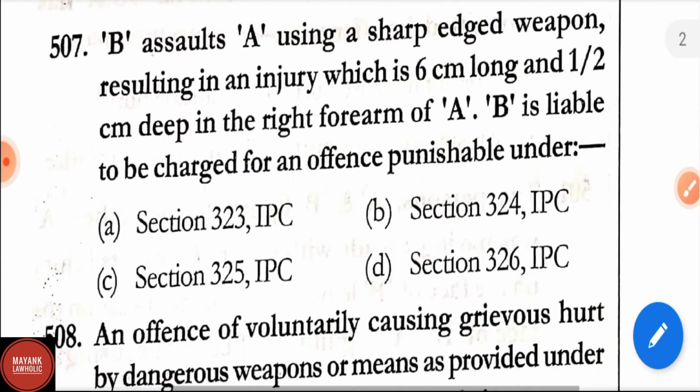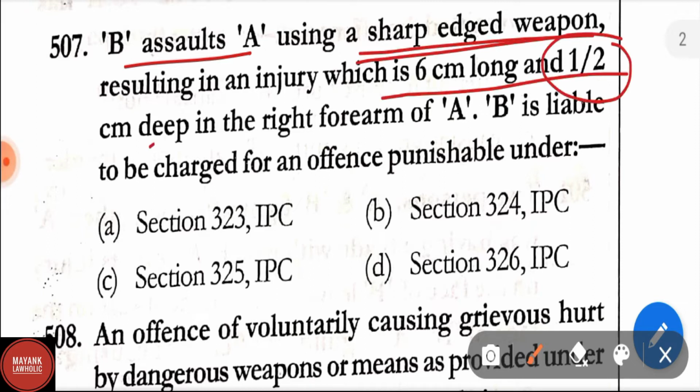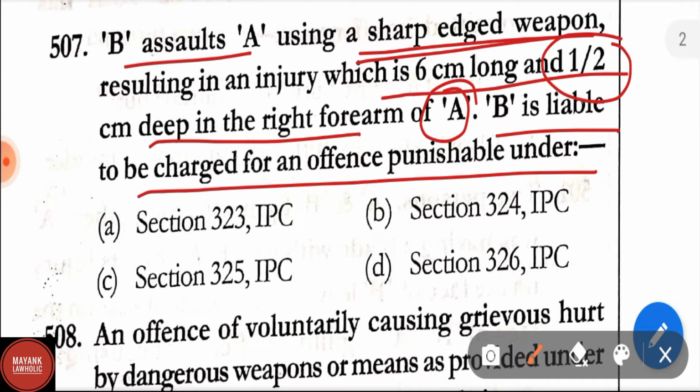Question number 507. B assaults A using a sharp edged weapon, resulting in an injury which is 6 centimeters long and half centimeter deep in the right forearm of A. B is liable to be charged for an offence punishable under section 323, section 324, section 325, section 326. Correct answer is section 325 IPC.